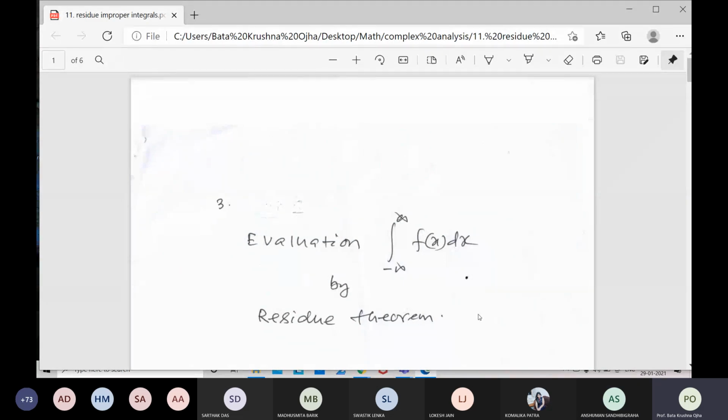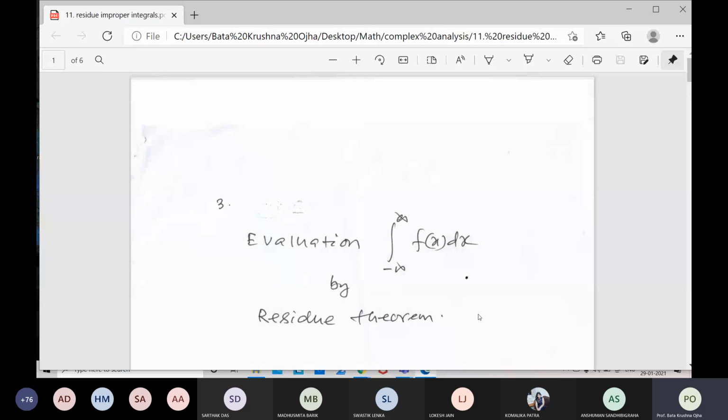All right. Today I will discuss the evaluation of improper integrals by the residue theorem. Improper means, if you take the integral of f of x dx from the limit a to b, where a and b are finite, it is called a proper integral.